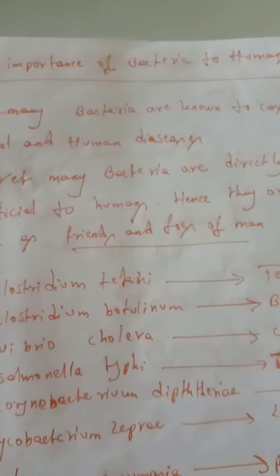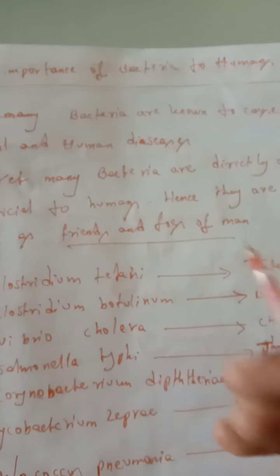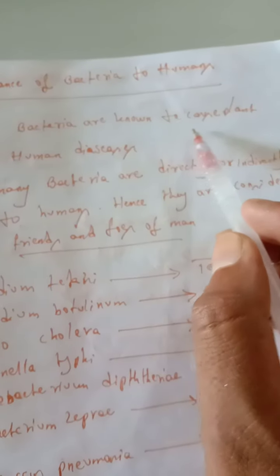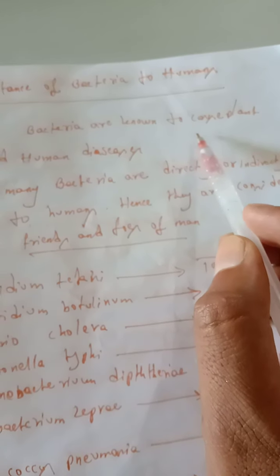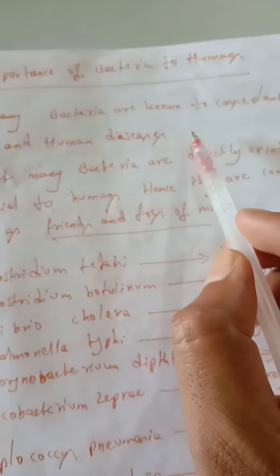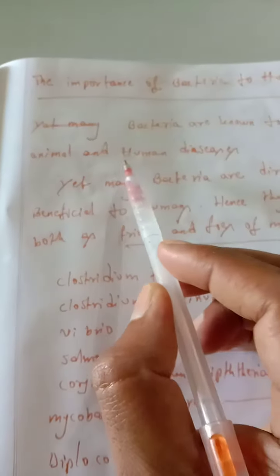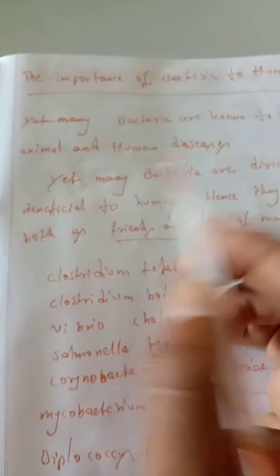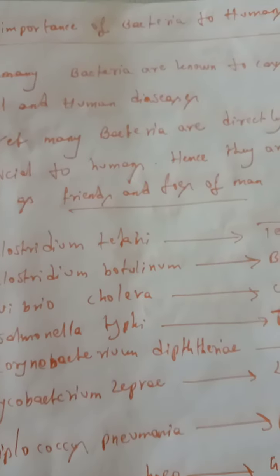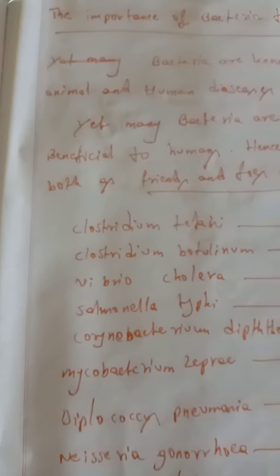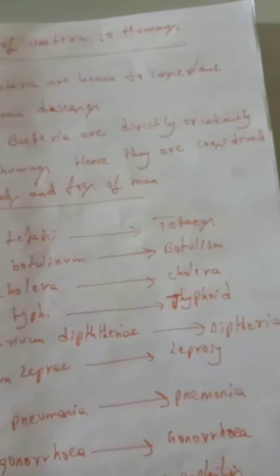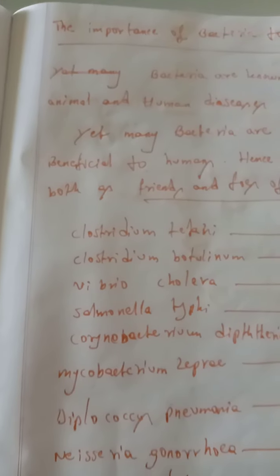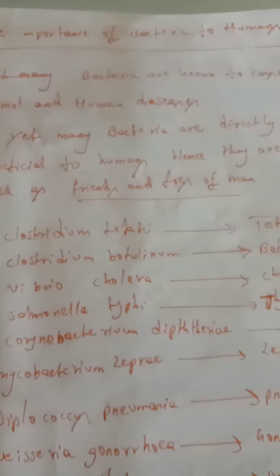Bacteria are known to cause disease in plants, animals, and human beings. Yet many bacteria are directly or indirectly beneficial to humans. Hence they are considered both as friends and foes of man.